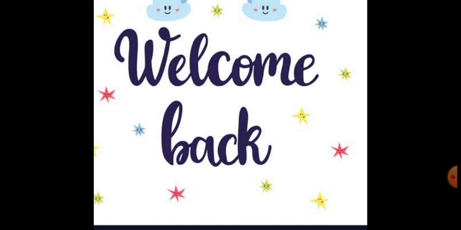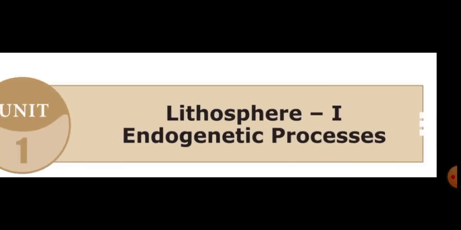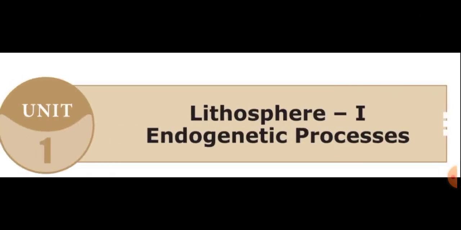Okay, students. Now we are learning the geography part. Social science has four branches, and from the four branches, now we are learning the geography part. I am teaching geography. In the previous class we discussed geography lesson 1, lithosphere 1, endogenetic processes.